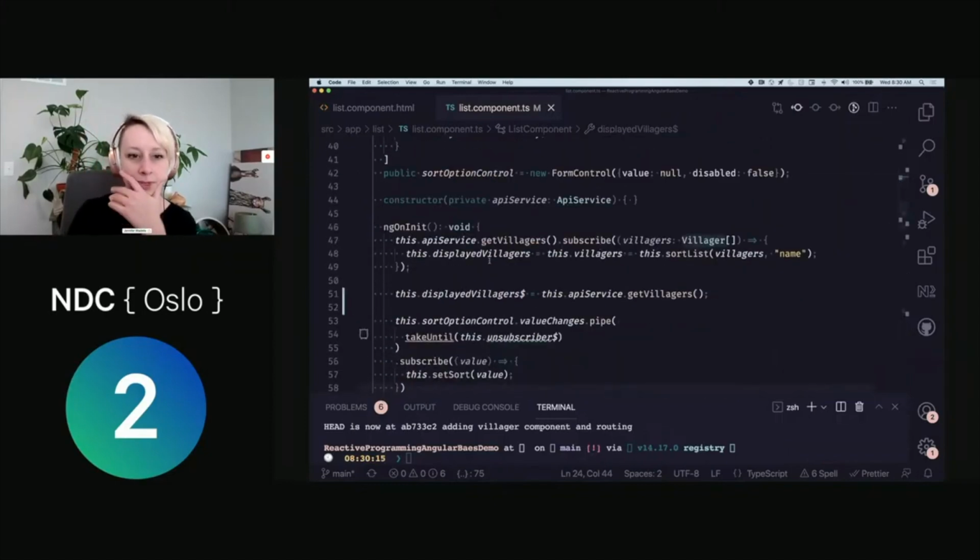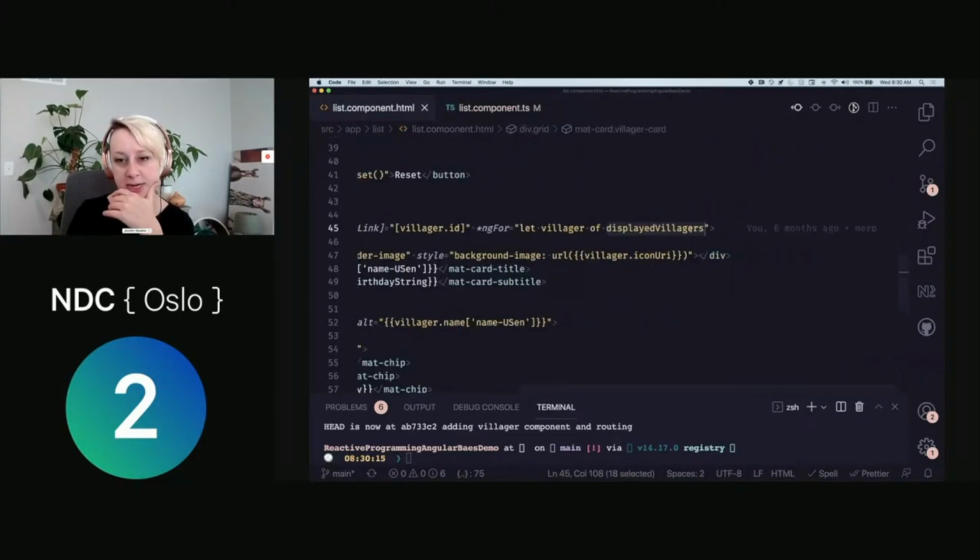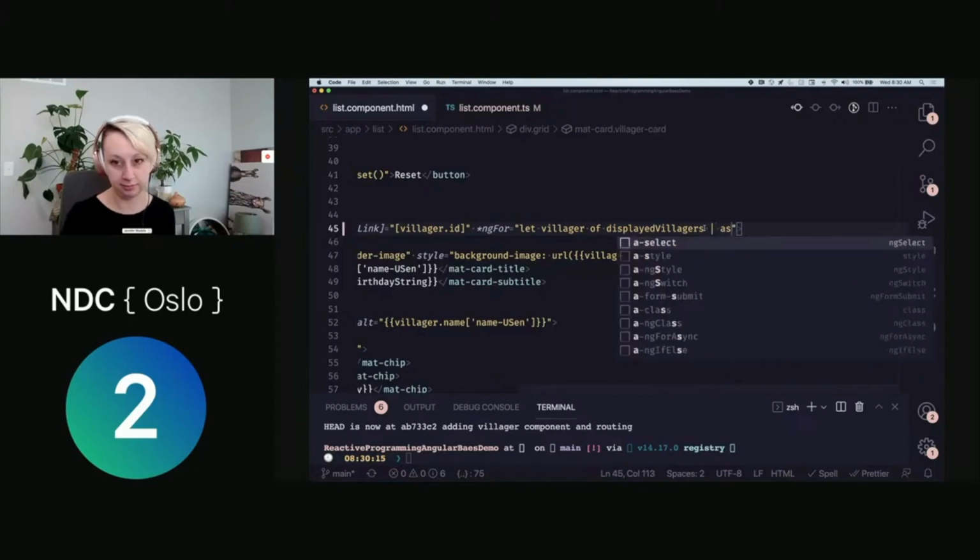Okay, all right, so there we go. Now we are setting this to the response of our displayed villagers, and then what we can do is come in here and simply add our async pipe here.